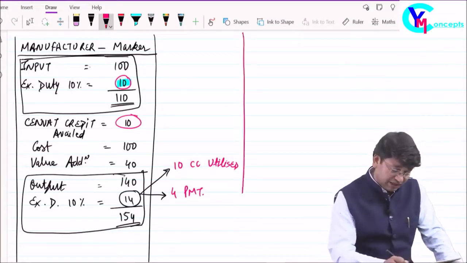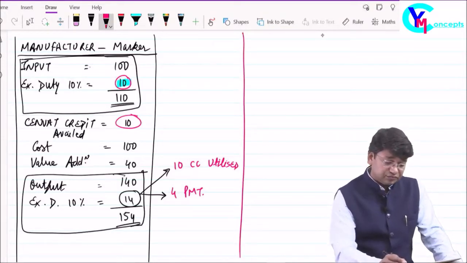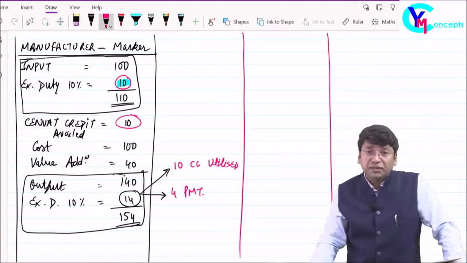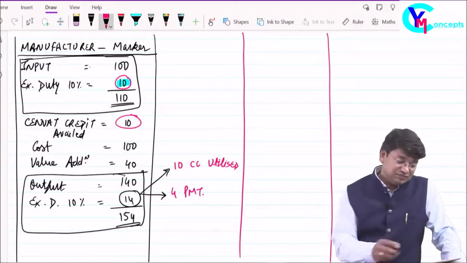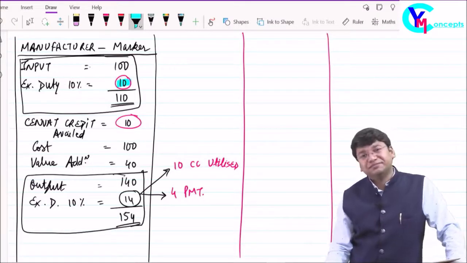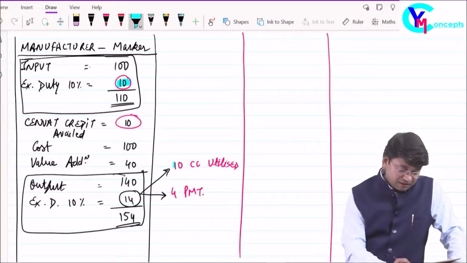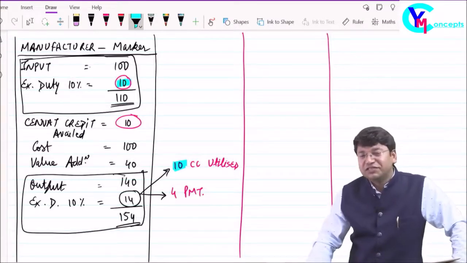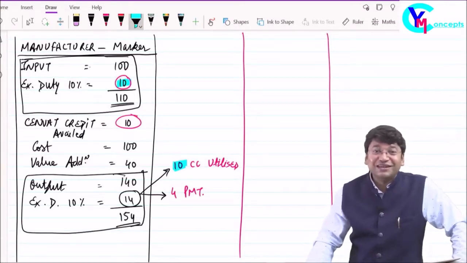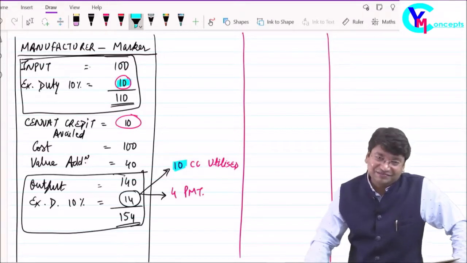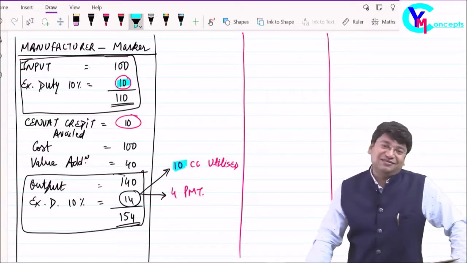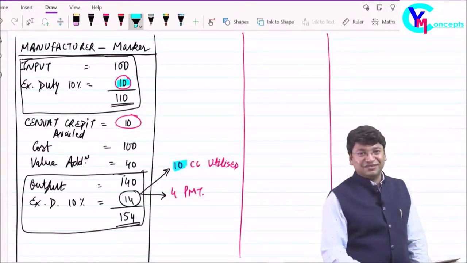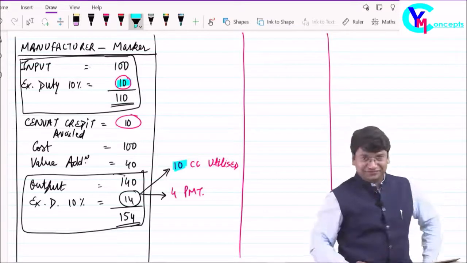Okay, now my question comes. The credit which we have got of rupees 10, why was the credit of rupees 10 allowed by the government to the assessee? 10 का credit क्यों मिला?